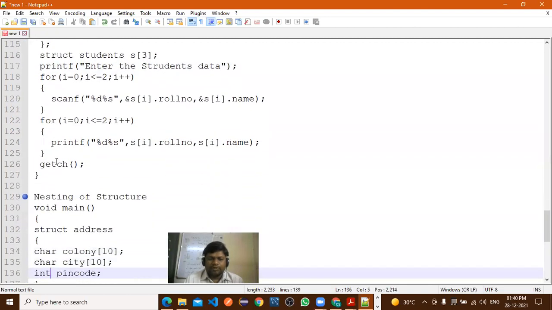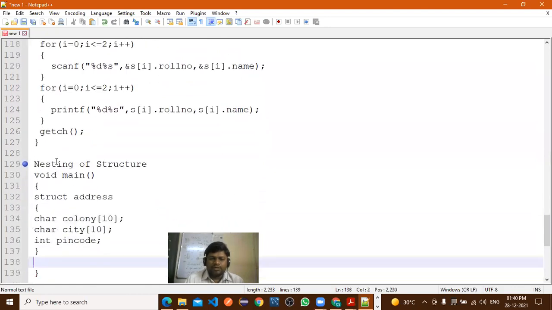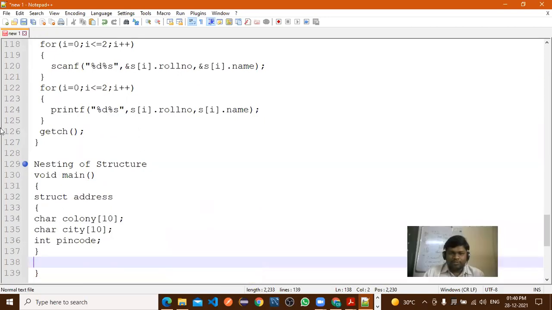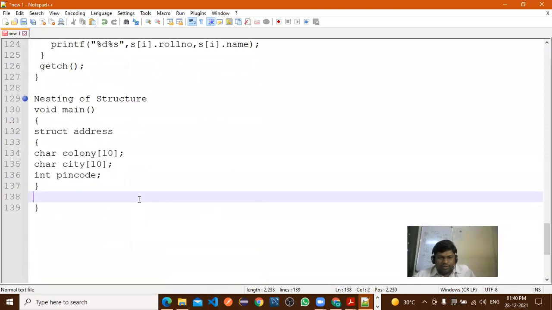Now it is correct, one semicolon was missing. It is working now.